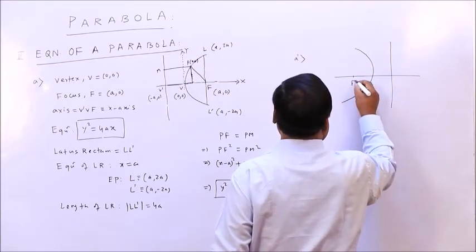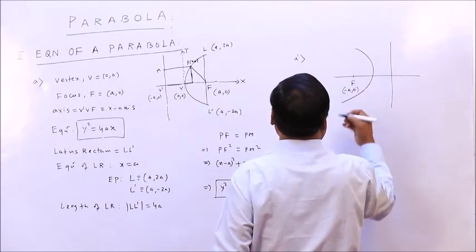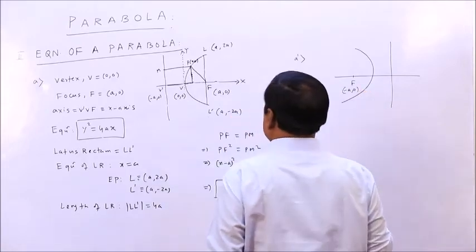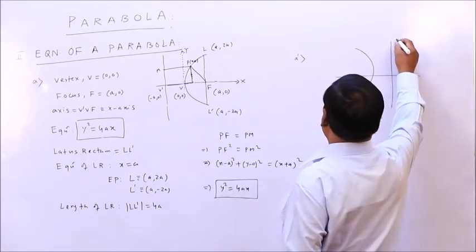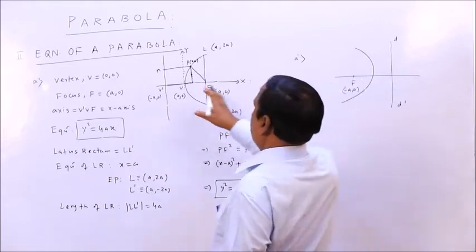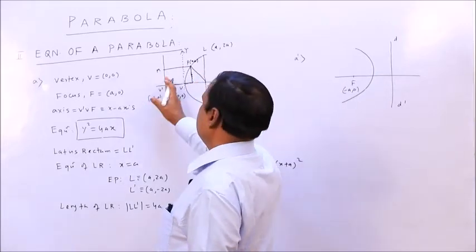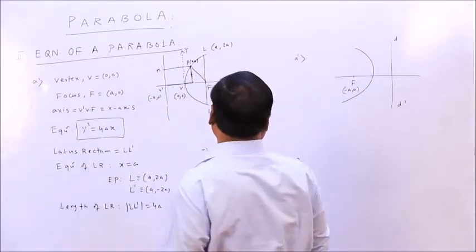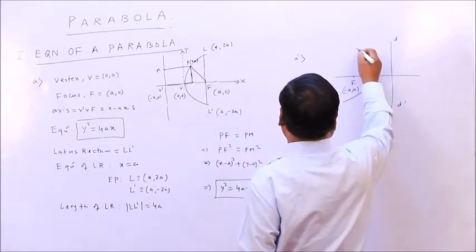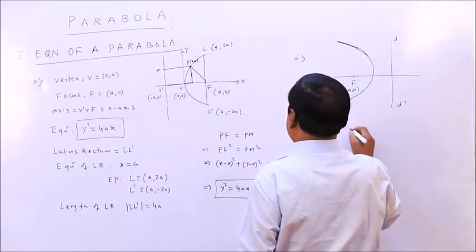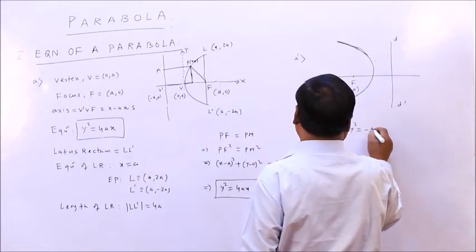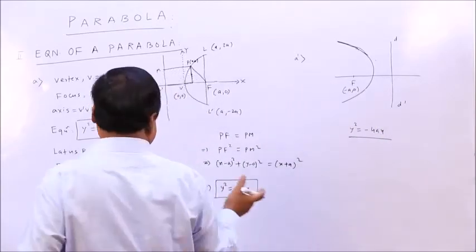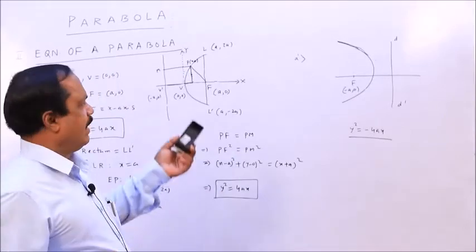Instead of focus (a, 0), if it is (minus a, 0), the directrix is here, and the curve is described to the left of the directrix. So the equation will be y square equal to minus 4ax. You can find everything yourself. When I summarize in the table, I will write everything.